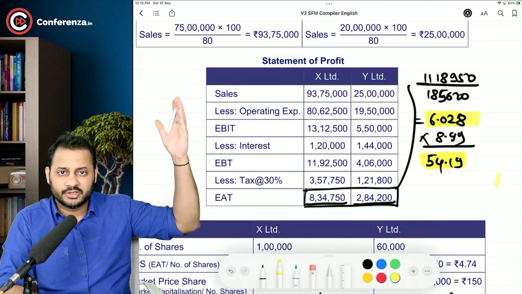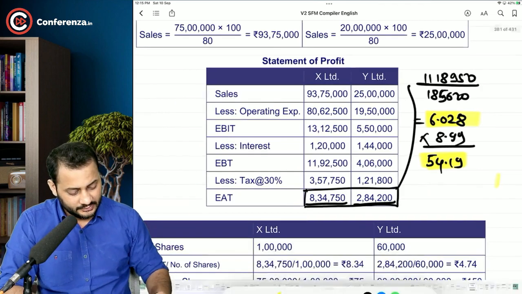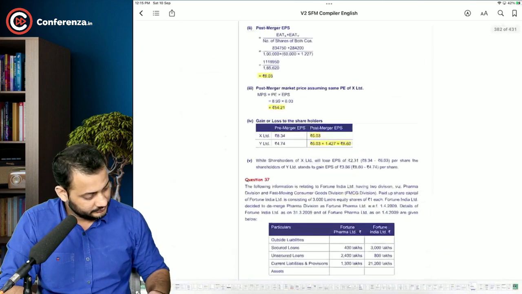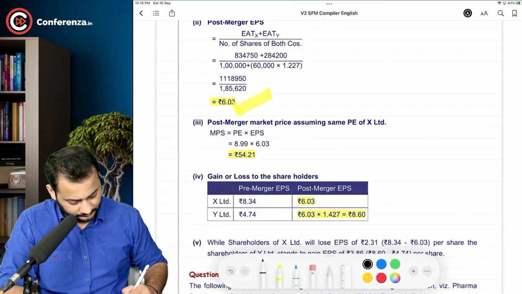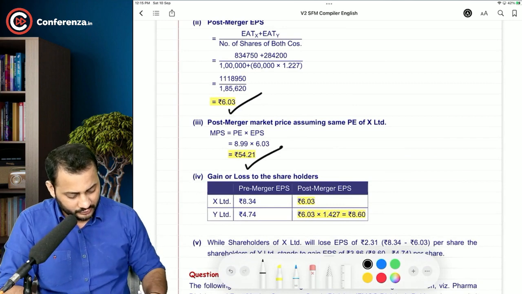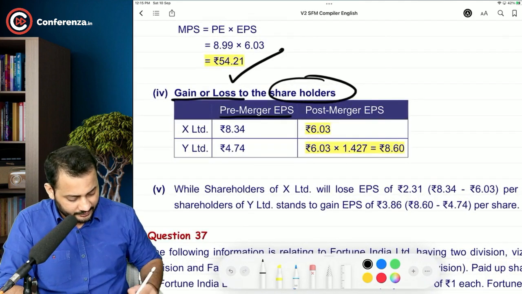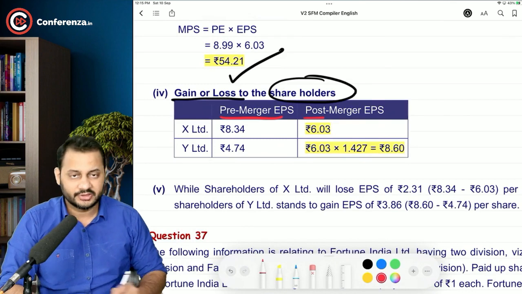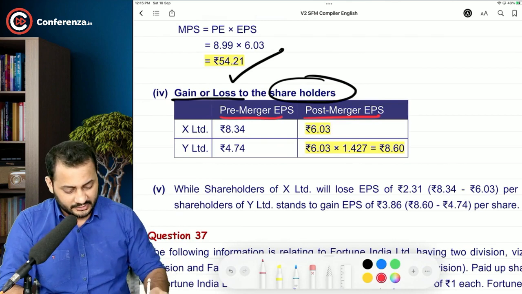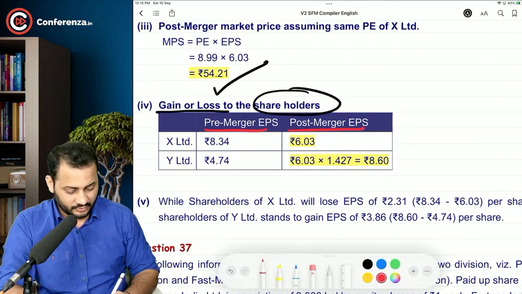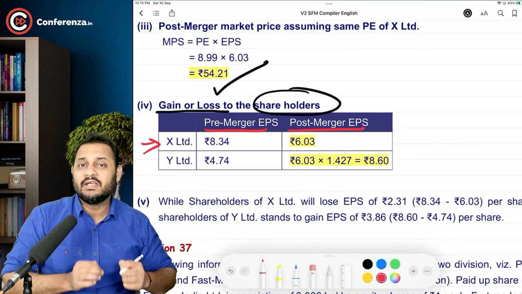Very easy, sir. Take the post-merger earning after taxes, post-merger number of shares, EPS, PE ratio, market price. See, 6.03 or 6.028 and 54.21. Now the question is asking you to calculate gain or loss to the shareholders. It's very simple, sir. Take the pre-merger EPS and take the post-merger EPS.